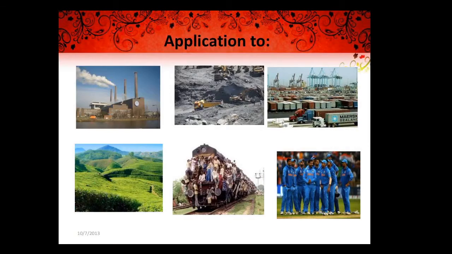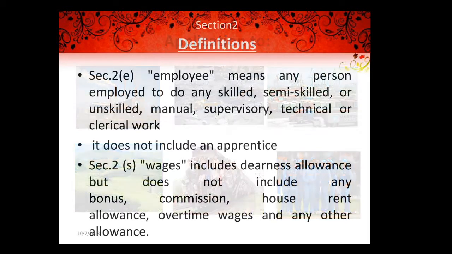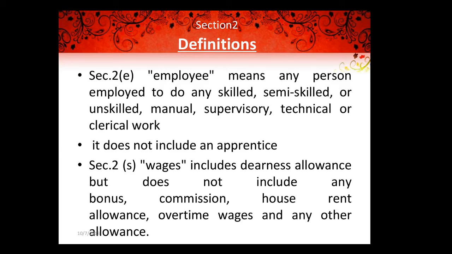And this is an example, the pictures where all employees are working. According to Section 2(e), an employee means any person employed to do any skilled, semi-skilled or unskilled manual, supervisory, technical or clerical work.